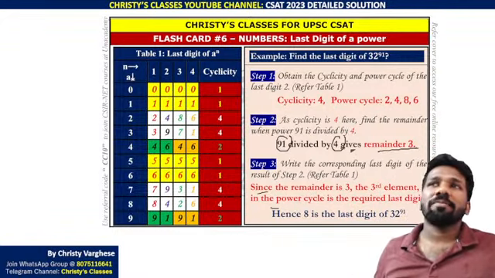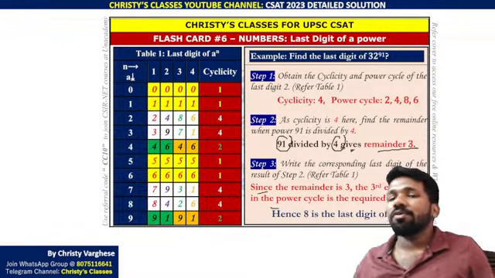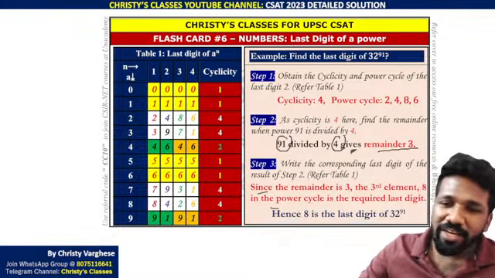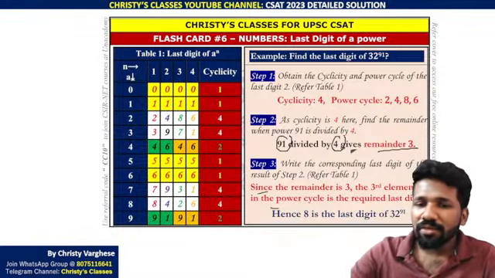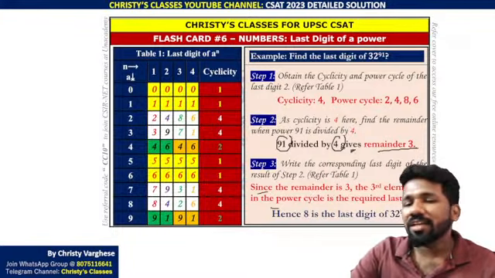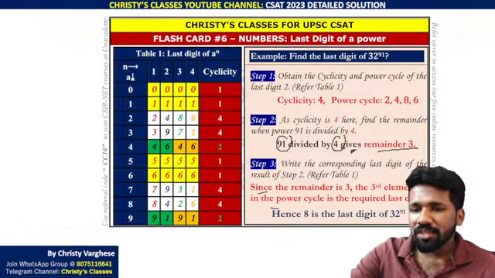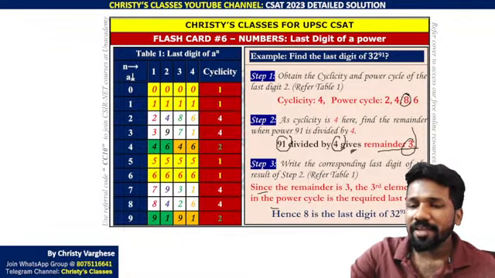So when I use mathematical terms that you may not have learned, or may have learned in school days but have forgotten, I am not using them much. That is why, if you want, you divide by 4 and take the remainder. 91 by 4, remainder was 3. Remainder was 3, then the third element in the power cycle will be the answer.